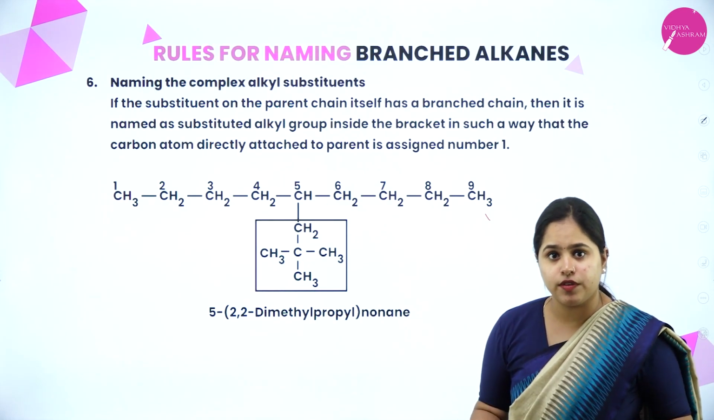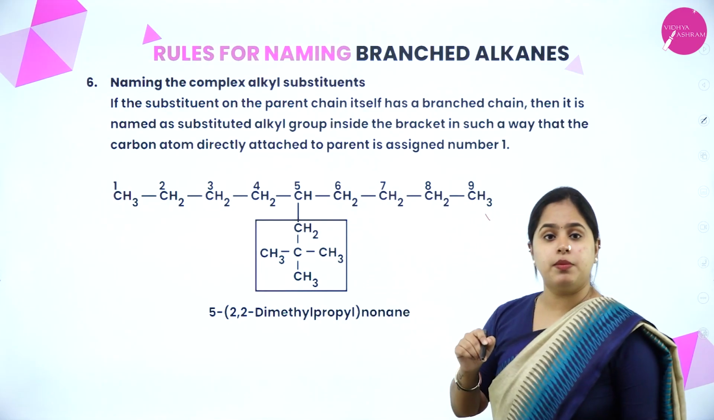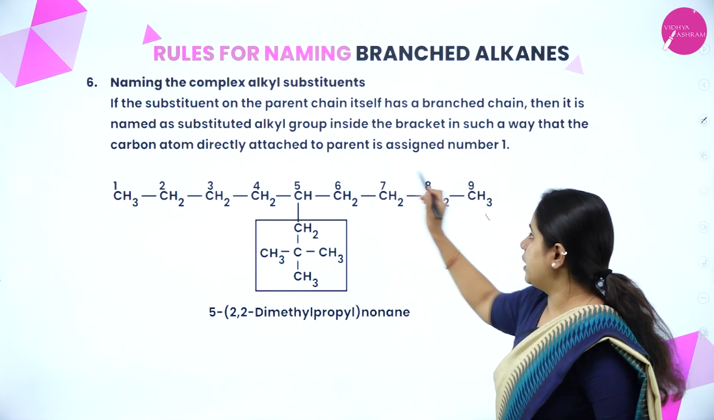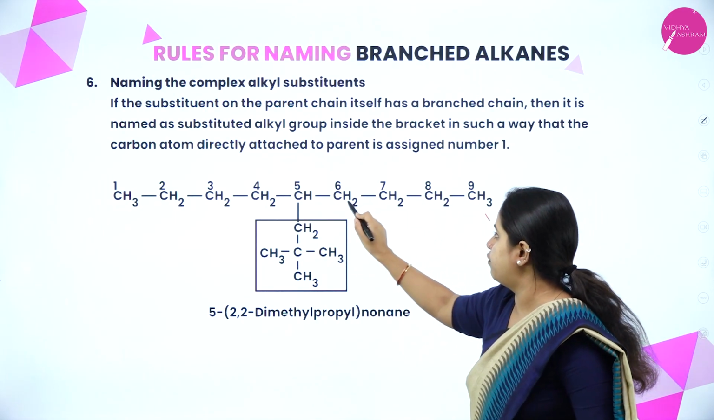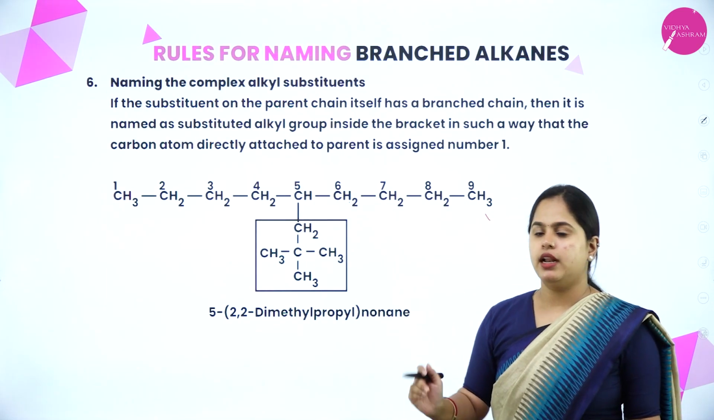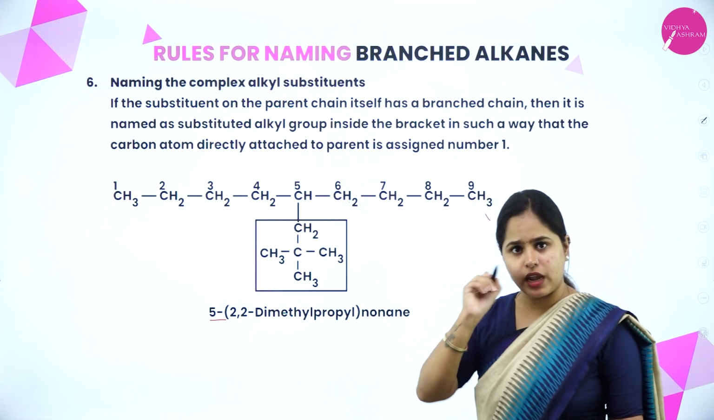So that is what we are going to see. How do you name it? On which carbon atom is the substituent present? On the 5th carbon atom, right? If you are numbering from this side, it will be 1, 2, 3, 4, 5. On that side also it is 1, 2, 3, 4, 5. So both are correct, right? So we take the 5th carbon atom and we write that 5 hyphen.